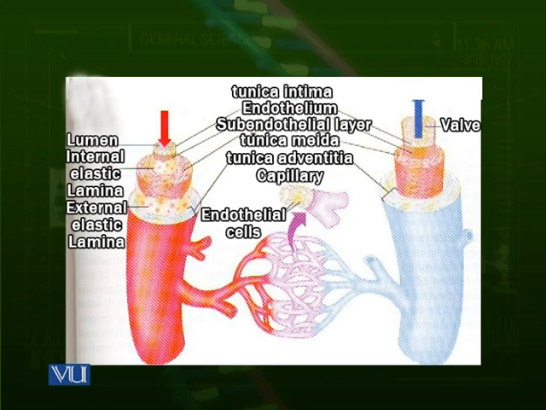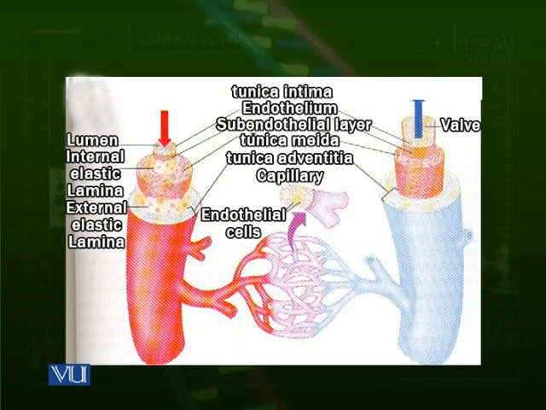These arterioles are further divided to make a network of very small vessels. These are the capillaries. This is the level where the exchange actually occurs between the tissues and these capillaries, because these capillaries are very small and the blood cells pass one by one through the lumen of these capillaries so that the exchange of material can easily take place.